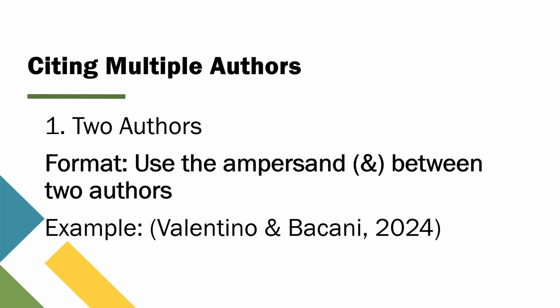Here's why this format is helpful. For its clarity, by listing both authors, you give proper credit to all contributors. For its consistency, the ampersand is used in parenthetical citations, while "and" is used in the text, keeping your writing clear and consistent. This simple rule applies anytime you're working with a source that has exactly two authors. It ensures that both authors are acknowledged and it's easy for your readers to follow. Next, we'll move on to what to do when there are three or more authors in a source.